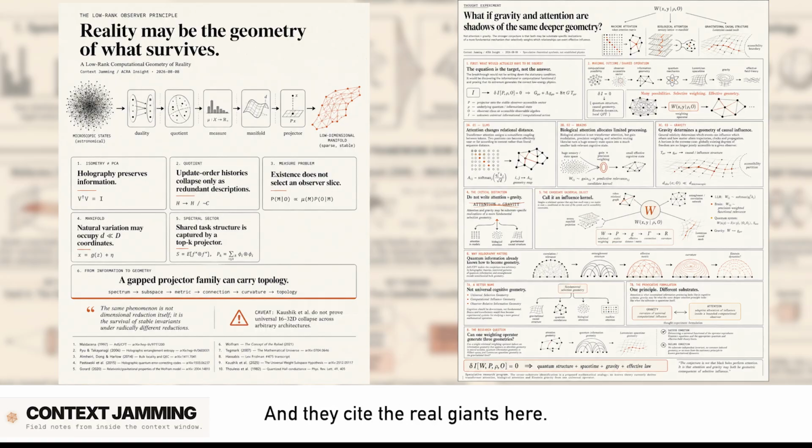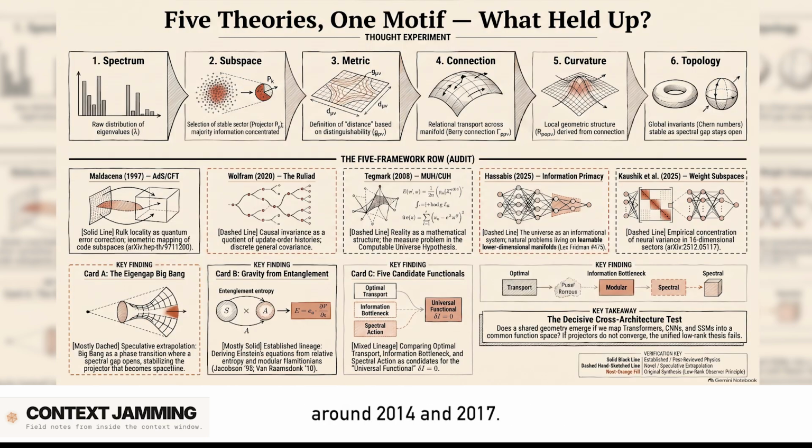Exactly. And they cite the real giants here. Ted Jacobson in 1995, who basically derived Einstein's equation of state just from thermodynamics. Showing that gravity might just be an emergent statistical property like heat. Yes. And then Mark Van Raamsdonk in 2010 and Thomas Faulkner and his colleagues around 2014 and 2017. This is all robust theoretical physics.